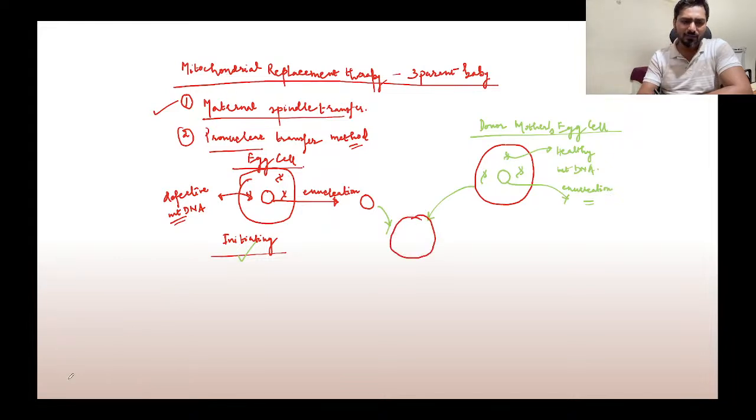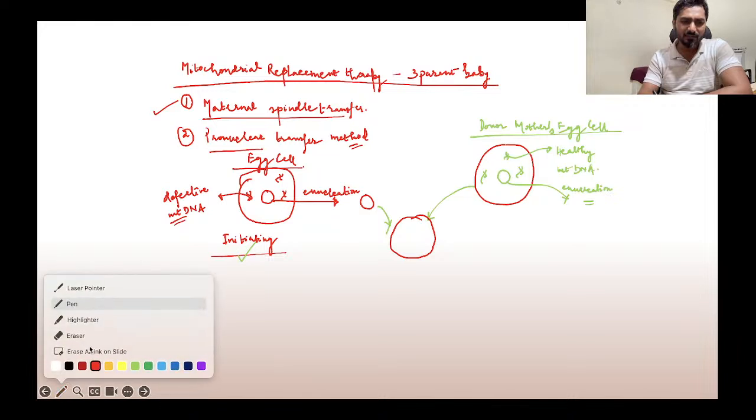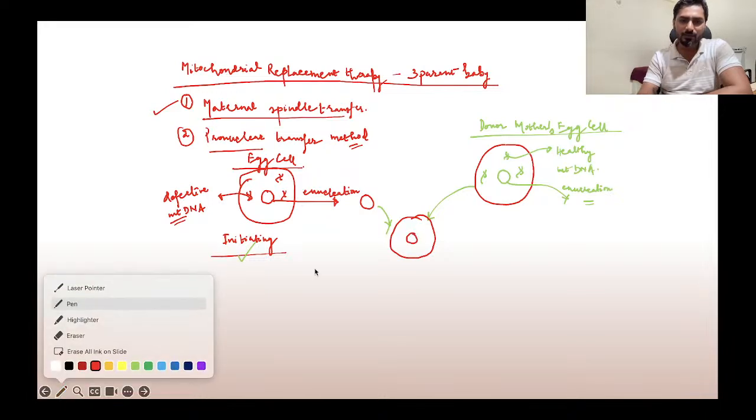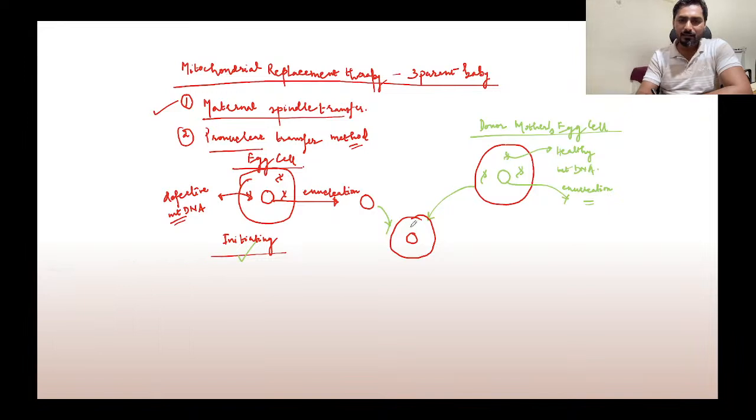I'm using a pen tab, so the diagram looks a little crude, but this is for your understanding only. Now what you're seeing is that we have got the nucleus from the original mother, and we have got the cytoplasm from the donor mother. Now this is a new egg cell.